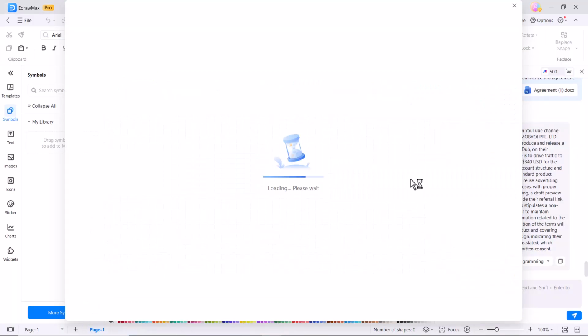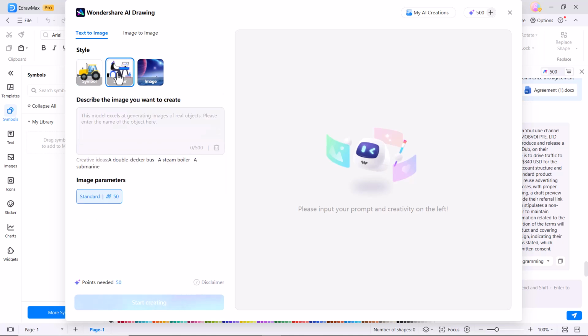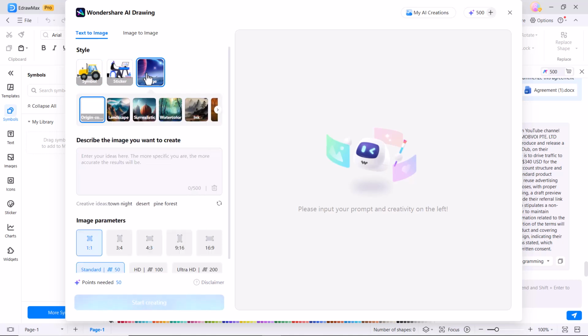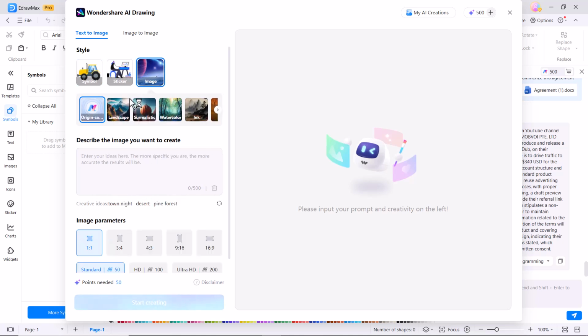Next we have the AI drawing feature. The AI drawing feature allows you to generate images based on text descriptions. Here we have different styles like symbols, stickers and images. If I click on the image icon, here we have different modes like original, landscape, watercolor, ink, anime, science, etc. So I click on original and describe the image you want to create.